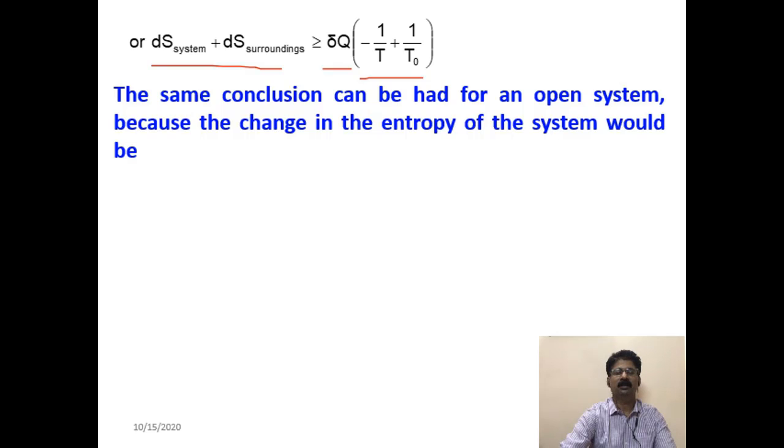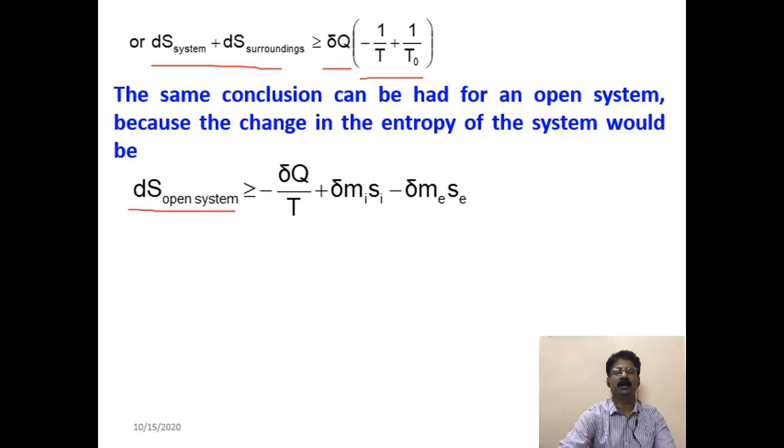Now the same conclusion you can draw for the open system as well. Suppose you have an open system, so the entropy change is greater than or equal to minus del Q by T, plus the entropy of the fluid entering the system minus the entropy of the fluid leaving the system, because you already studied this under the steady flow energy equation.